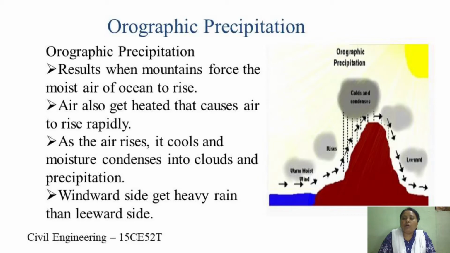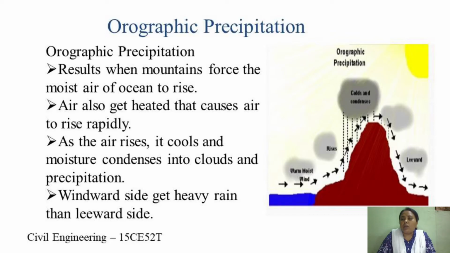And next, coming to orographic precipitation. It is one of the most important types of precipitation and is responsible for most of the heavy rains in India. It generally results when mountains force the moist air of the ocean to rise.